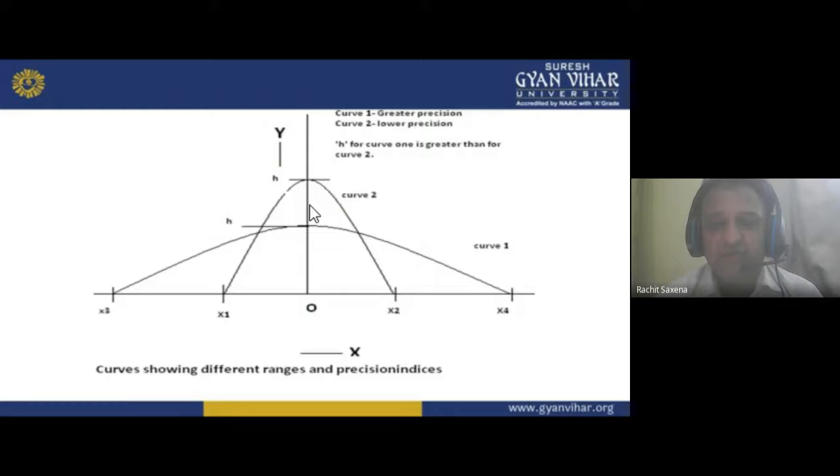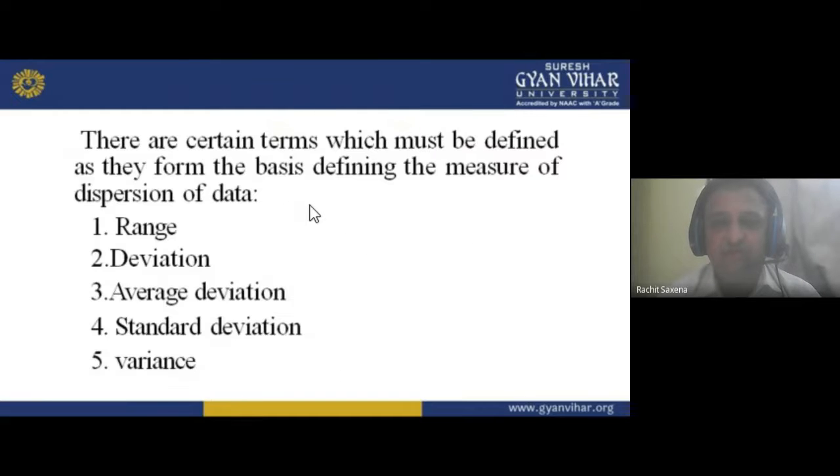So this is on the basis of different ranges and precision indices. Hope you understand this. Now move forward. There are certain terms which must be defined, as they form the basis for defining the measure of dispersion of data. Now, if I want to measure the dispersion of data, we have to work on 5 categories.